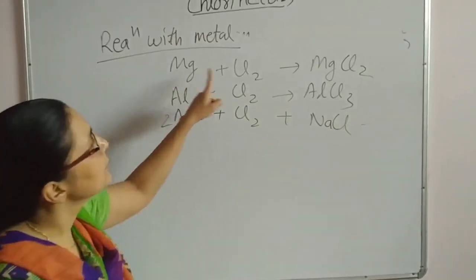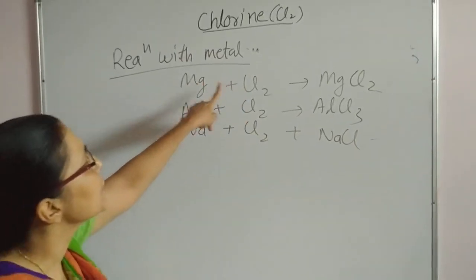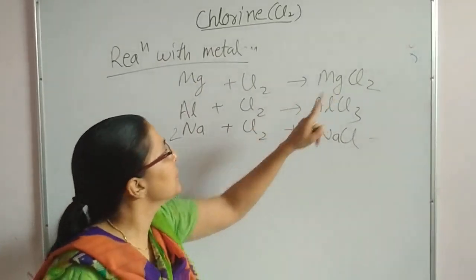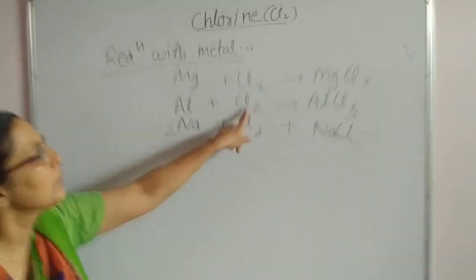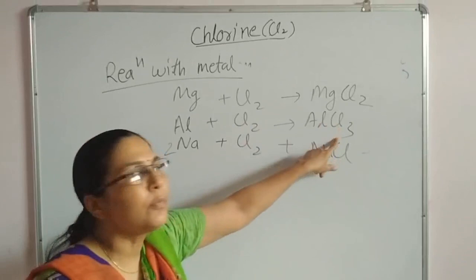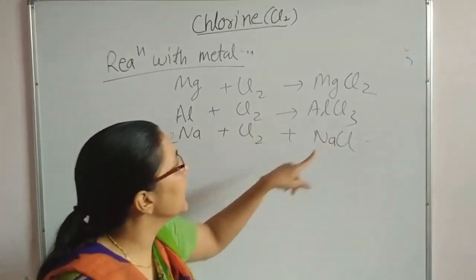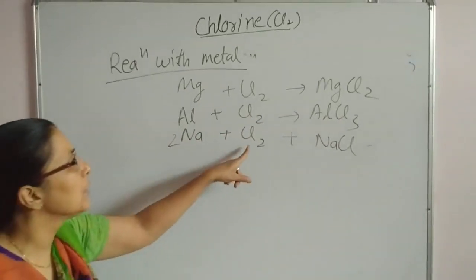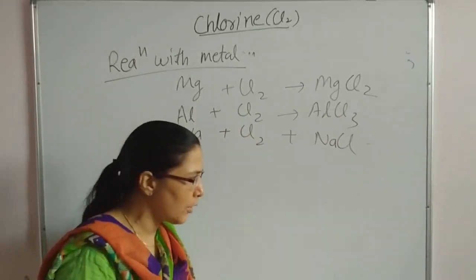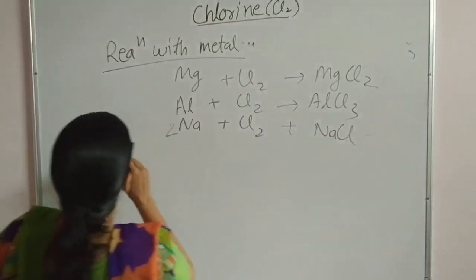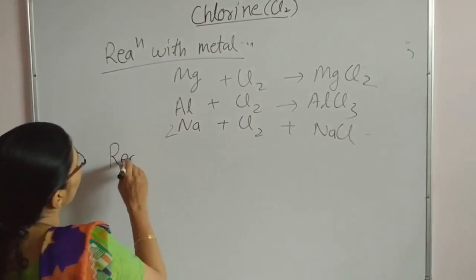So magnesium and chlorine give MgCl2, aluminium and chlorine give aluminium chloride, and sodium with chlorine gives NaCl. Iron is also treated with chlorine and forms FeCl3.